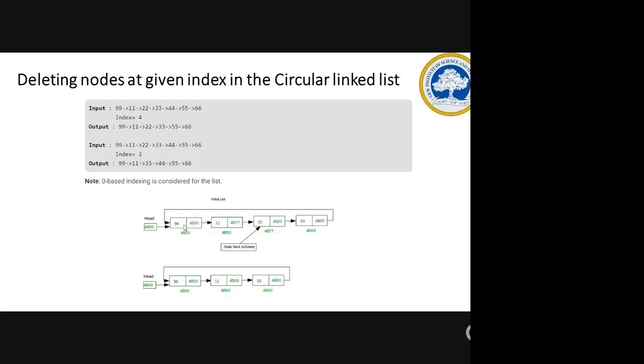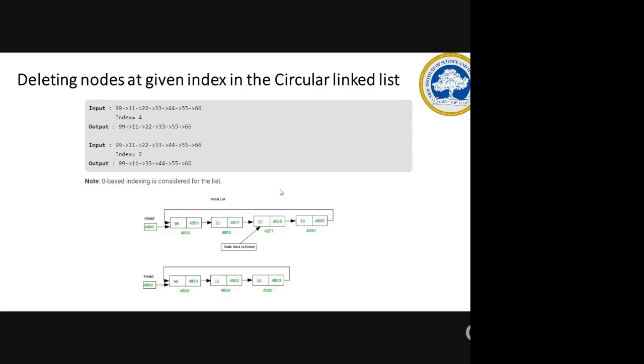Now temp1 will move over here, so this will become temp2. Now temp1 will move over here, and 11 will become temp2. Now temp1 will move on. When it comes here, what happens? Now this 11 is marked as temp2 and this 22 is marked as temp1. So now I have found the node to be deleted.